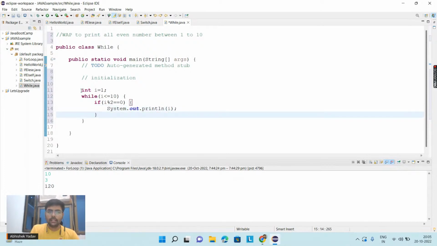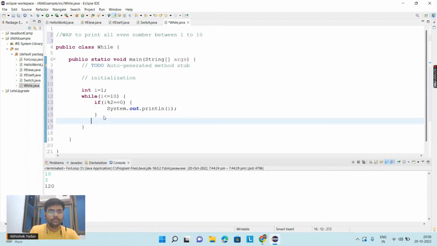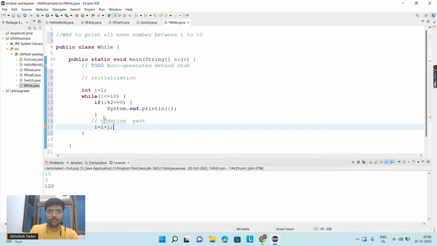We have written the initialization part, we have written the condition part, and now we can write the updation part. In order to check whether the next number is divisible by 2 or not, I have to increment i by 1. So here I will write i = i + 1. And we are done with the program here.